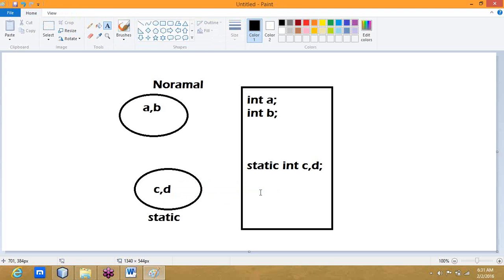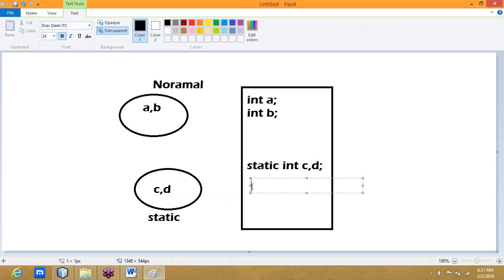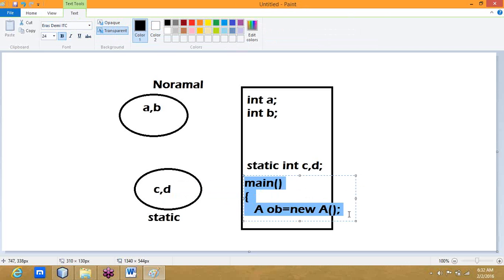Suppose I am working from the main method, and in it I create an object. Suppose the class name is A: A OB equal to new A. What happens here? Before accessing the main method and creating the object, only the static content will be loaded.